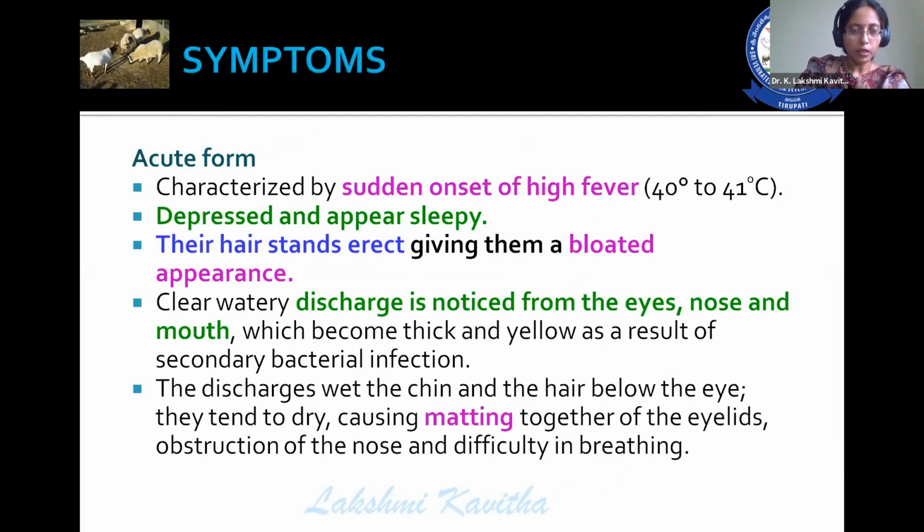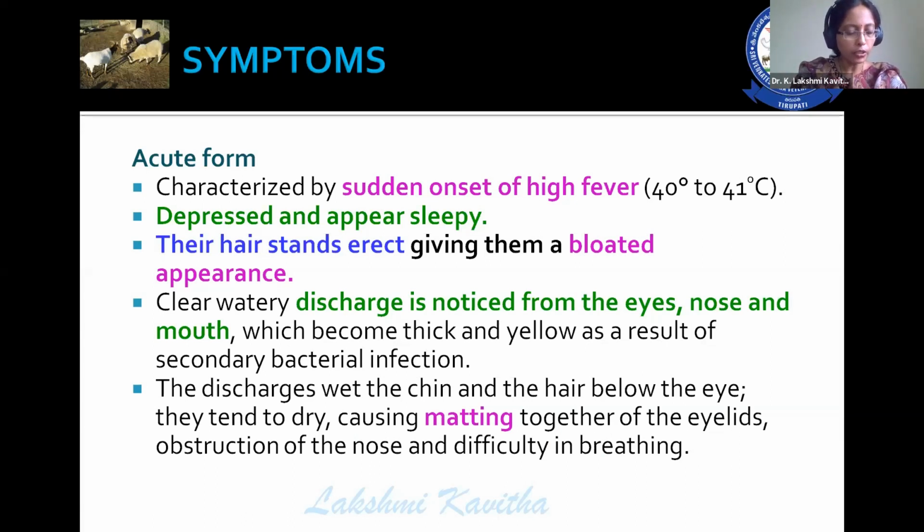Coming to the symptoms, the acute form of the disease is characterized by sudden onset of high fever. In the majority of viral infections, if the virus has the property to cause acute infection, definitely sudden onset of high fever is one of the important clinical signs. Depression, animals appear sleepy.